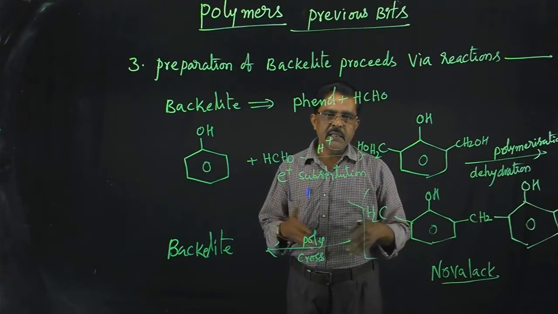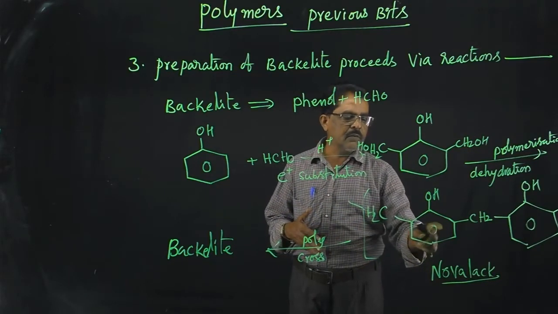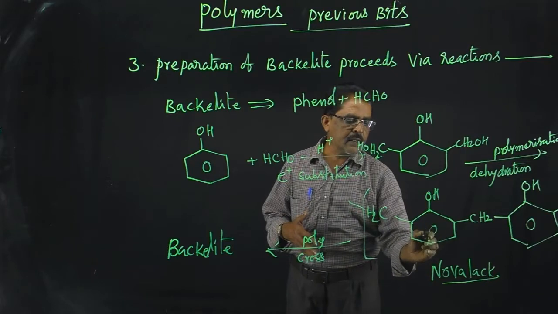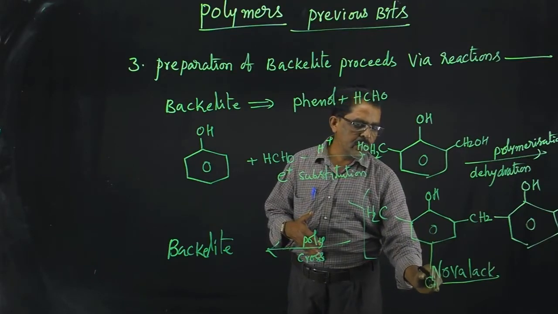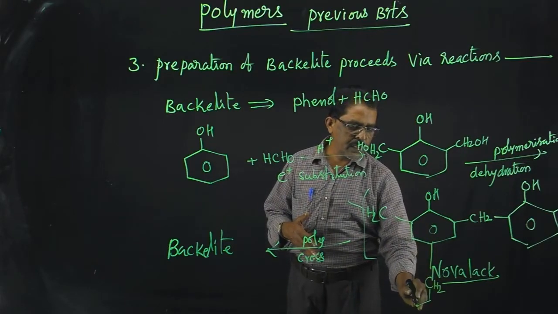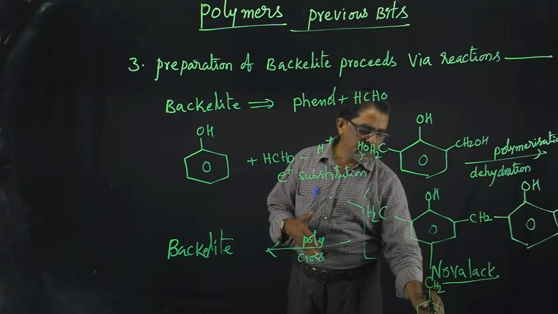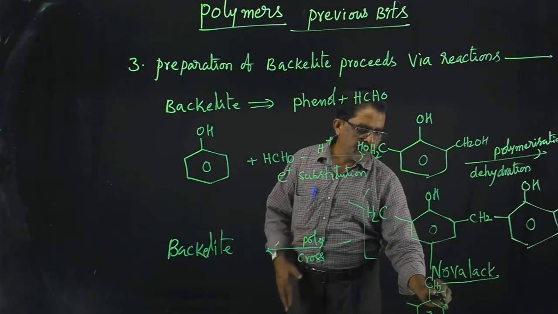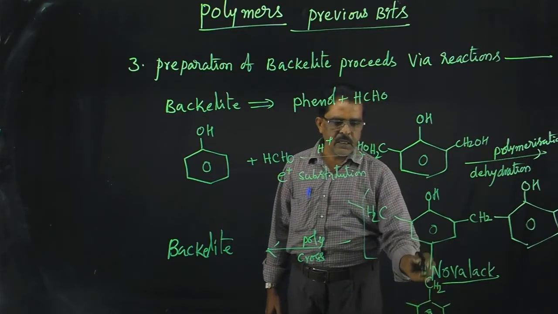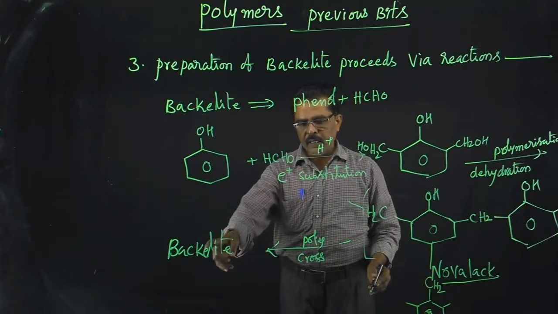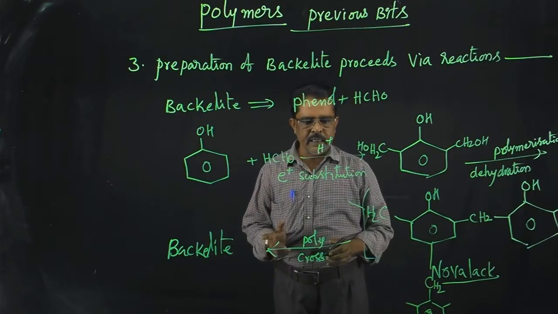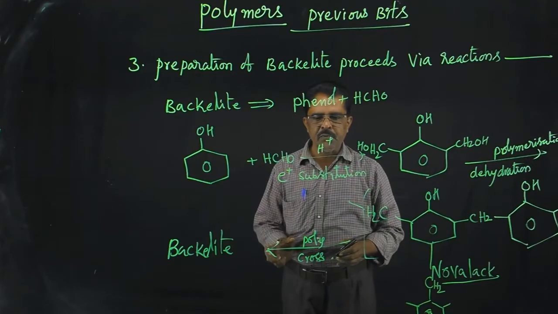Excessive cross linkages are formed between the molecules, and again in the para position a CH2 cross linking takes place. Then you will get Bakelite. This is the excessive cross linkage, and Bakelite is an infusible material. This is a thermosetting polymer, right?